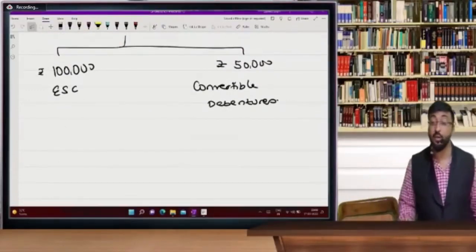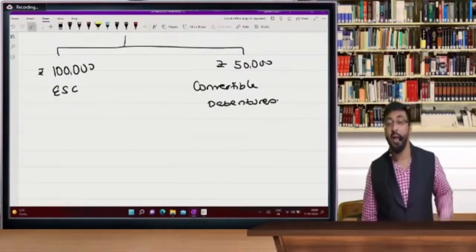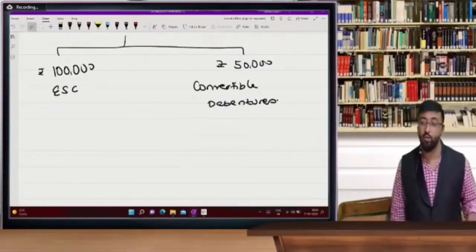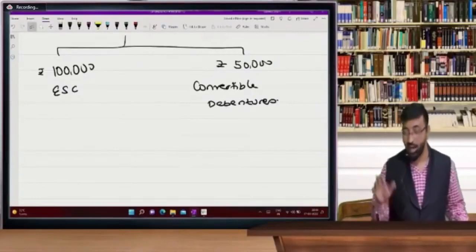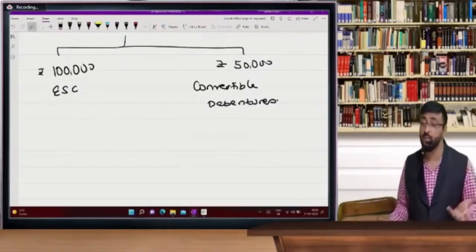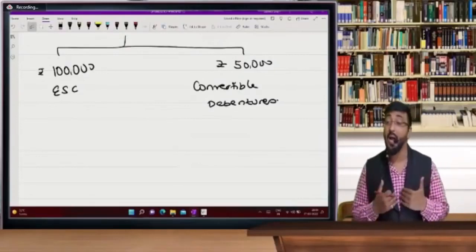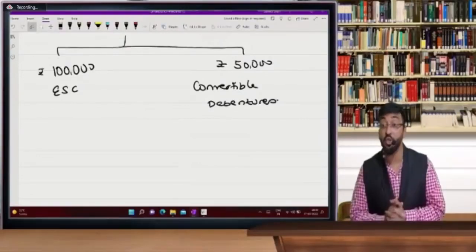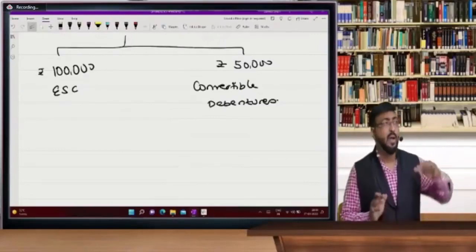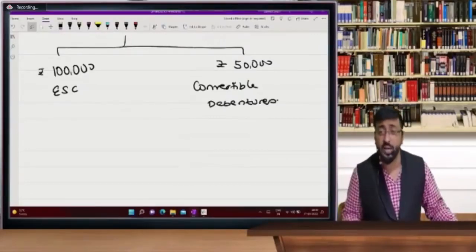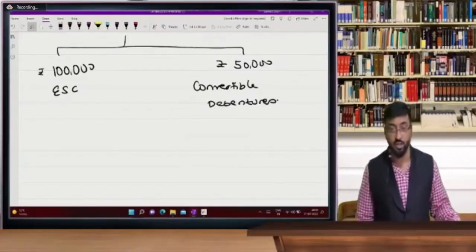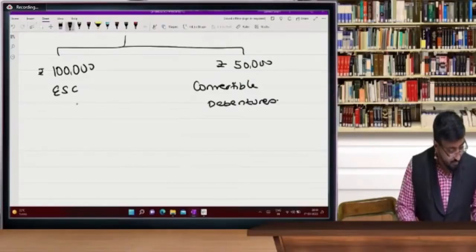If I don't explain it, you are still going to score in the exam, but it's my duty that you at least go through it. So understand this concept carefully and tell me in the comment section after this whether you are getting it or not. So I have 1 lakh equity share capital and 50,000 convertible debentures.